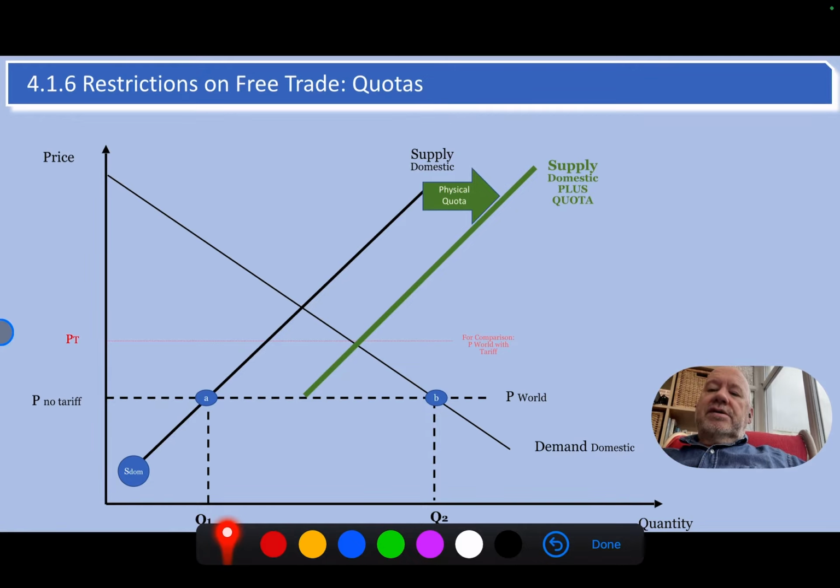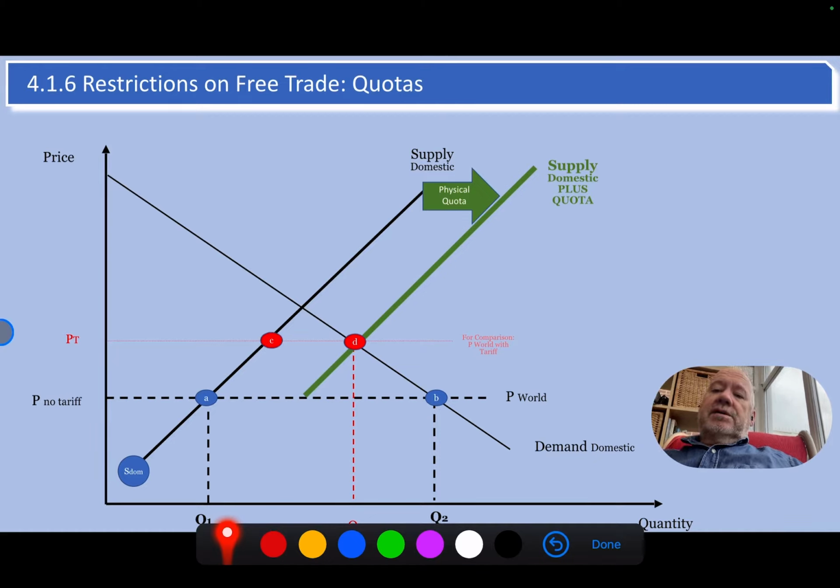The big point you do need to know is that at point D, that is what has happened to demand. So the demand has fallen from B to D, Q2 to Q3. In other words, it has reduced because of the higher price. So this is now the equilibrium. We don't have this, okay? This is the equilibrium price in the marketplace.